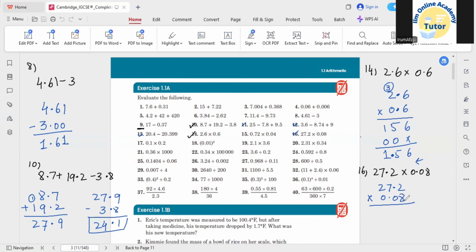So simply start multiplying from the right side. 8 times 2 would be 16. 1 would be carried. Now 8 times 7, and you can write the carry number exactly after the number we need to multiply. So 8 times 7 would be 56, and 1 would be 57. 7 you can apply over here, and 5 would be carried again. So 8 times 2 is 16, and in 16 we need to add 5. So 16 and 5 would be 21. Here we got the number.